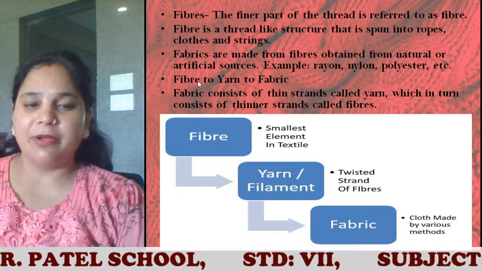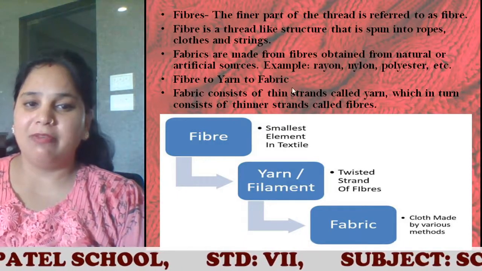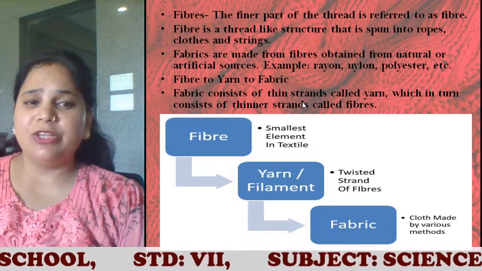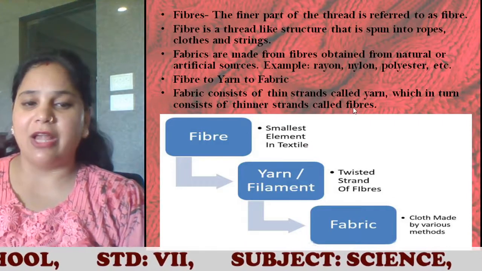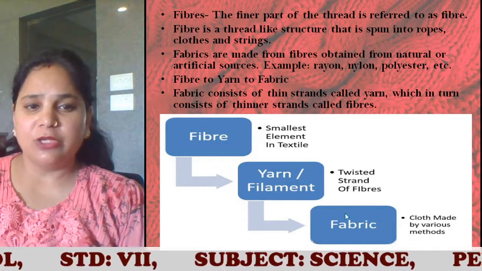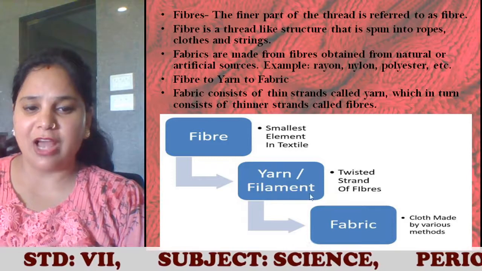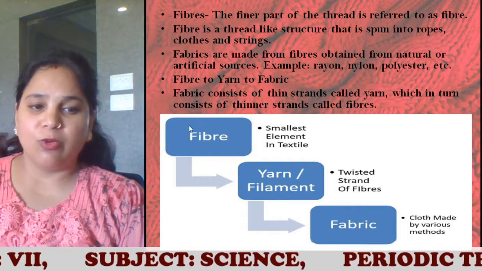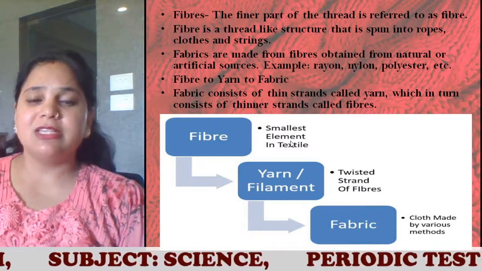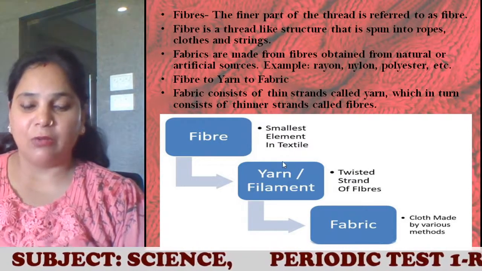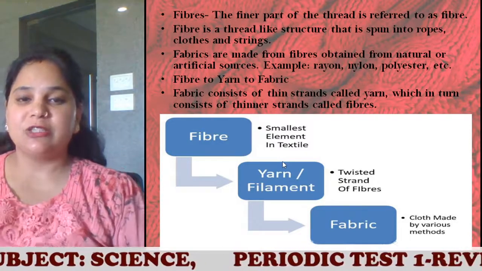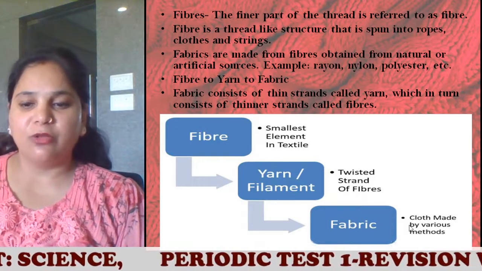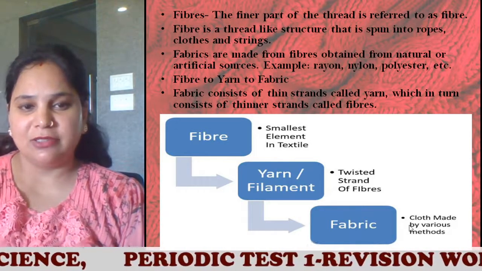So, from the fiber we make yarn, from the yarn we make fabrics. The fabric consists of thin strands called yarn, which in turn consists of thinner strands called fiber. So what can I say about fiber? It is the smallest element in textile. And what are yarns? They are the twisted strands of fibers. And then we make fabric, that is a cloth which is made up of various methods.